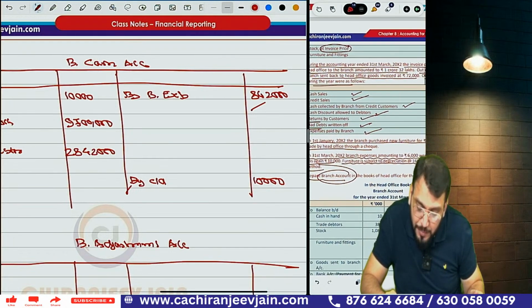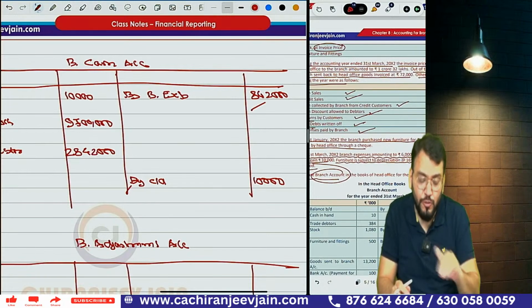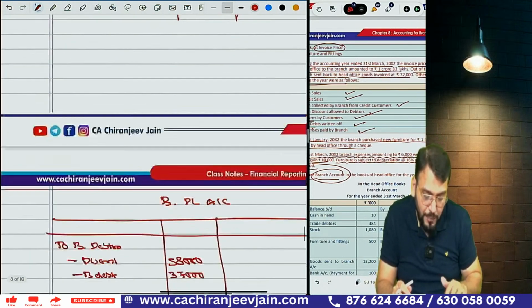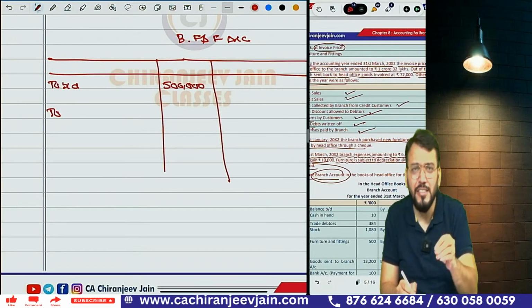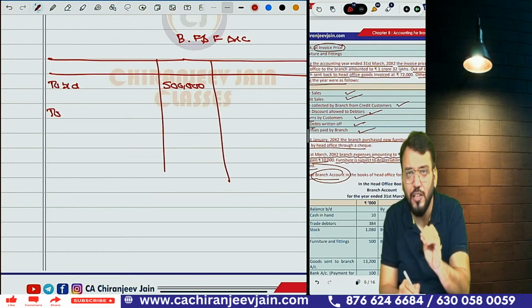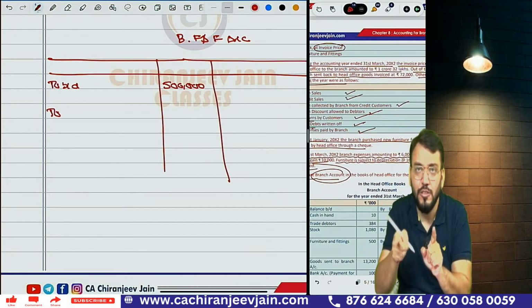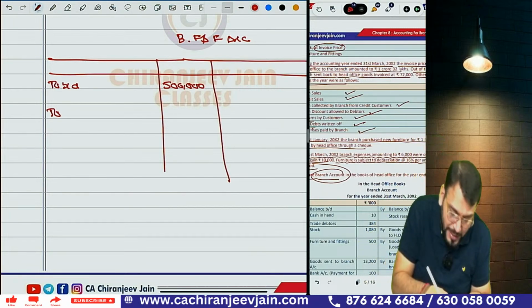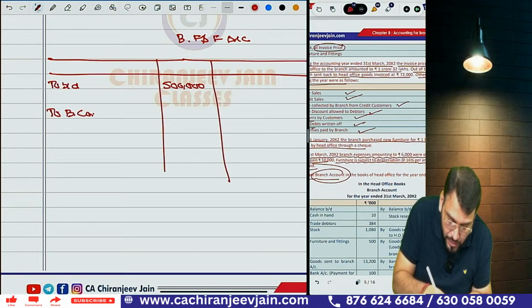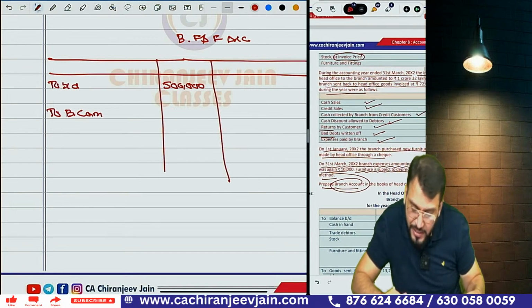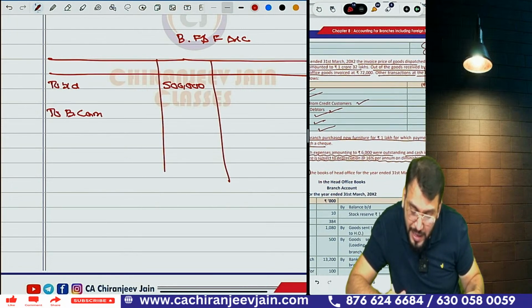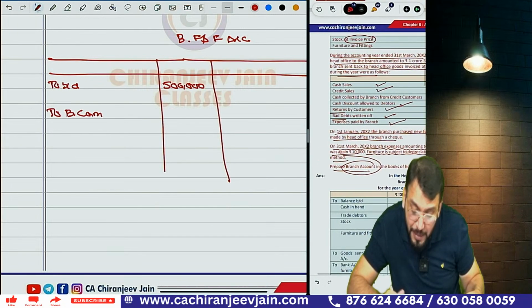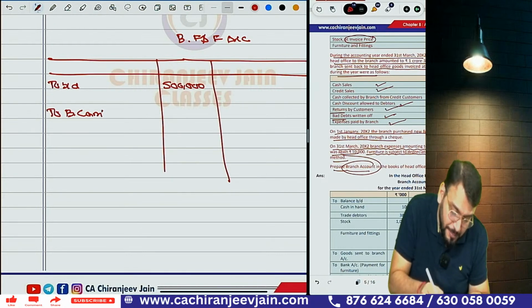Then on 1st January branch purchased new furniture. So new furniture comes to furniture account. When I say branch cash, branch cash includes branch bank also, so you can have branch cash and bank account. Don't worry about that. This cash is paid by whom? Branch purchased new furniture of rupees 1 lakh for which payment was made by head office. Oh, the payment was made by head office. Okay, branch cash account will not be affected.